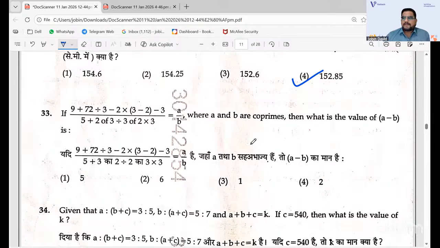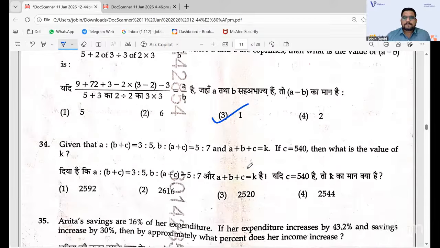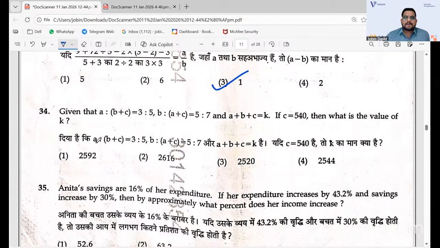So when you have the simplification, you should have the coprime numbers also. A by B, you need to have the coprimes. So you need to get the value of A minus B. The value of A minus B is 3, 1 that you got. Now the ratio 3:4, the value is given, and you need to get the value of K. So the answer goes with 2592.